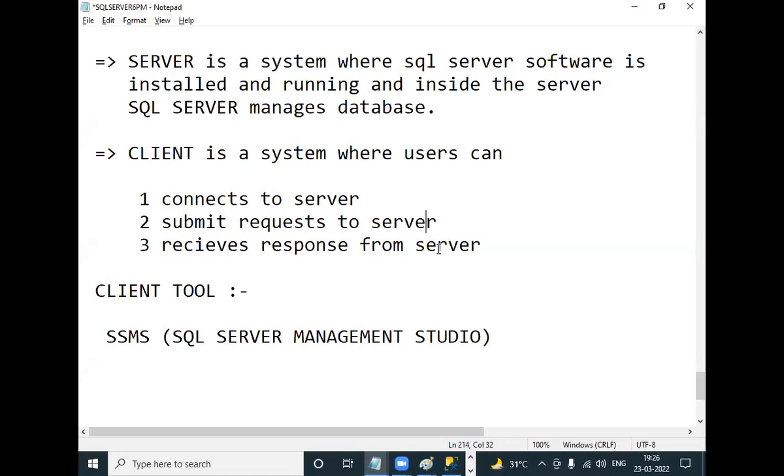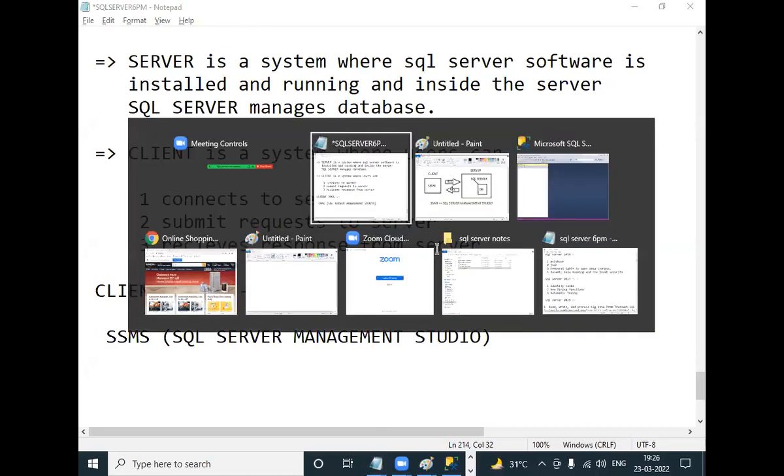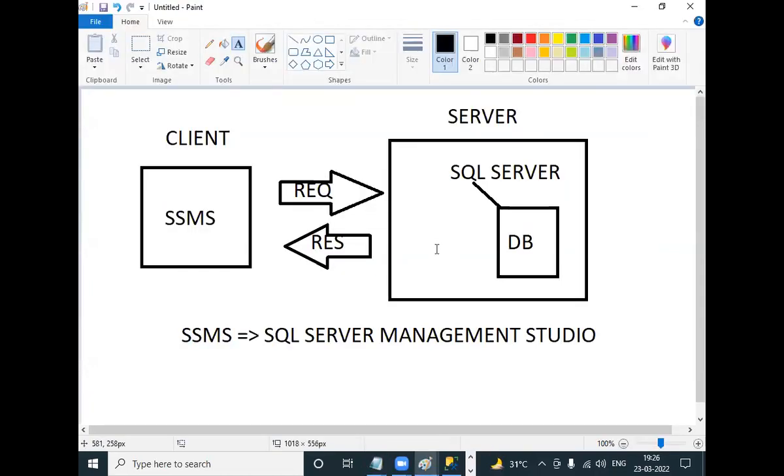Where SQL Server software is installed, what is that computer called? Server. Where SSMS is installed, what is that computer called? Client. But this computer is acting as both server and client, because I'm using this for training purposes.